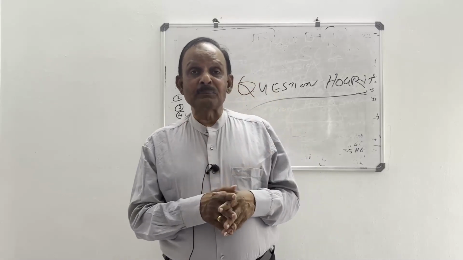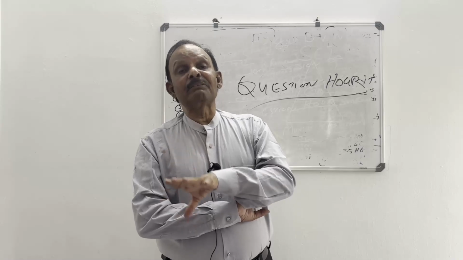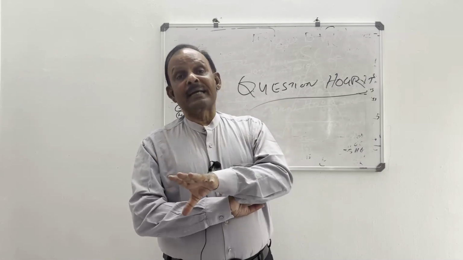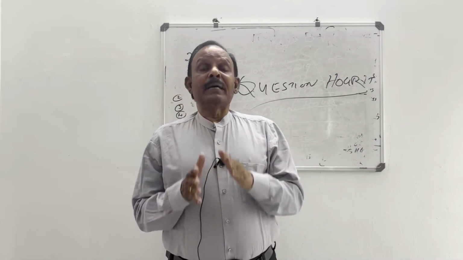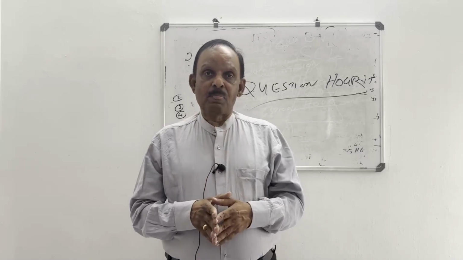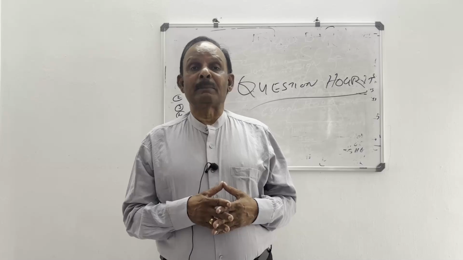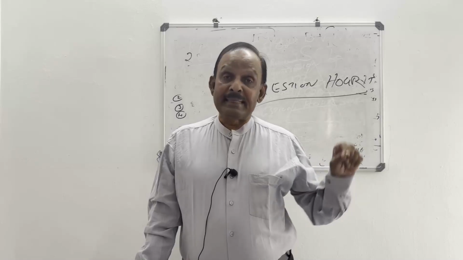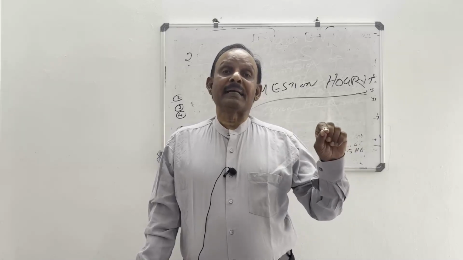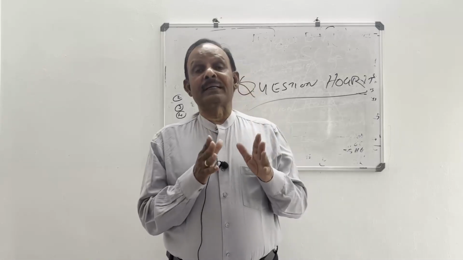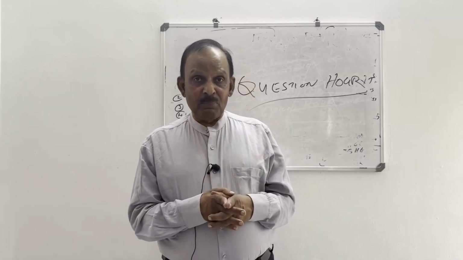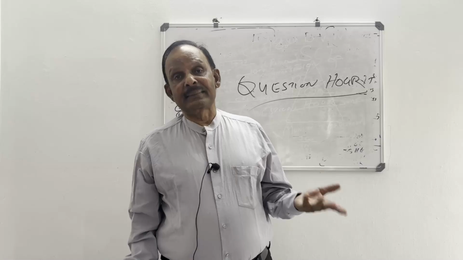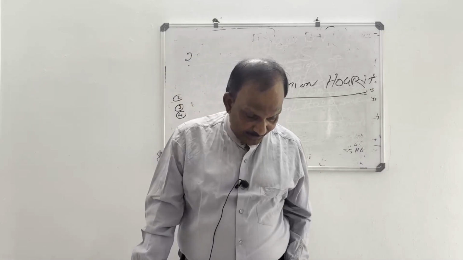Morarji Desai's government made a small change in Article 352. This article now says, if the President is to declare national emergency, there must be a meeting of the cabinet. The cabinet must decide to declare national emergency and the decision should be communicated to the President in writing, then only the President shall declare national emergency. Only in Article 352 you can see the word cabinet. So that was added by the 44th Amendment during the period of Morarji Desai. Hope it is clear. Next question.